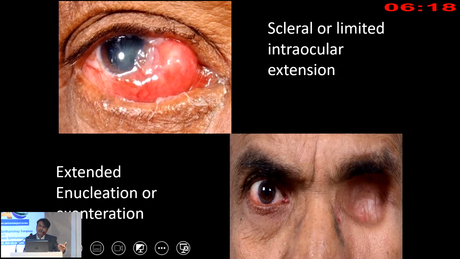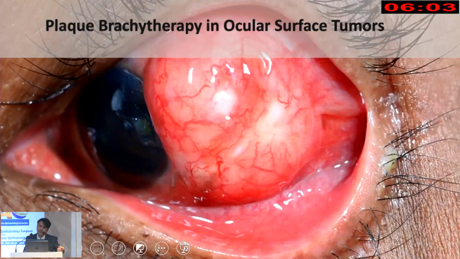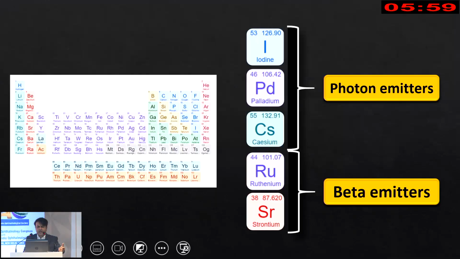But there are clinical situations where scleral invasion may not be detectable because the tumor may have excessive keratin that causes shadow artifacts. In patients who had scleral or limited intraocular extension, earlier we were considering extended enucleation or orbital exenteration. Perhaps now we can consider plaque brachytherapy. We use ruthenium, which is a beta emitter.